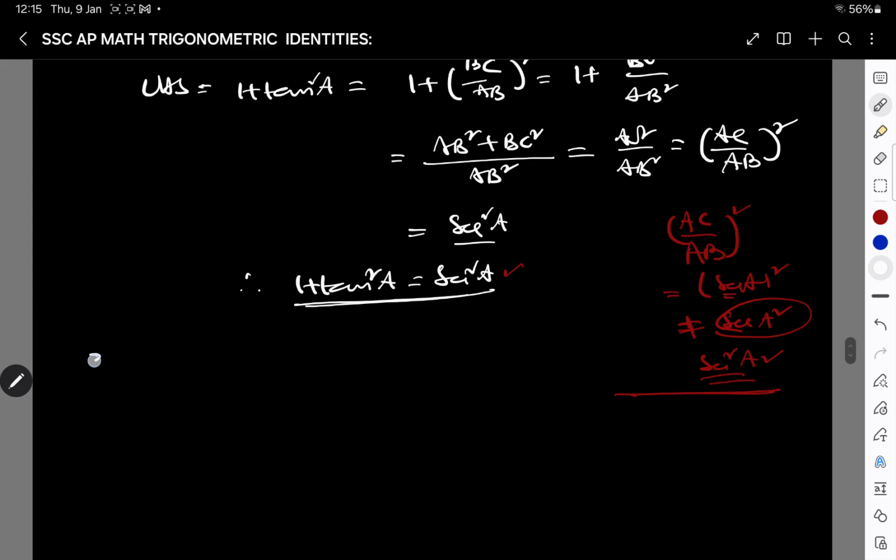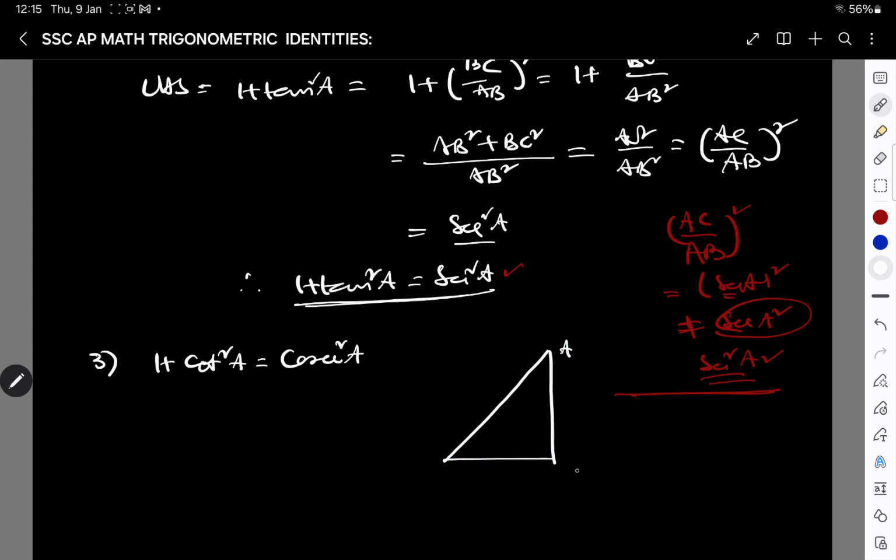And the third identity is 1 plus cot square A is cosecant square A. This again is proved almost similarly. Just to find the values, you draw triangle ABC. This is the angle you are speaking about.